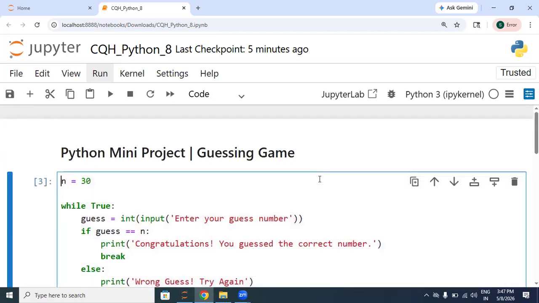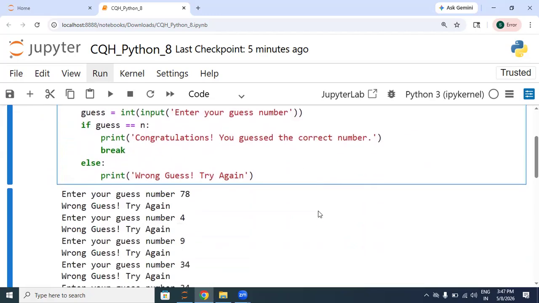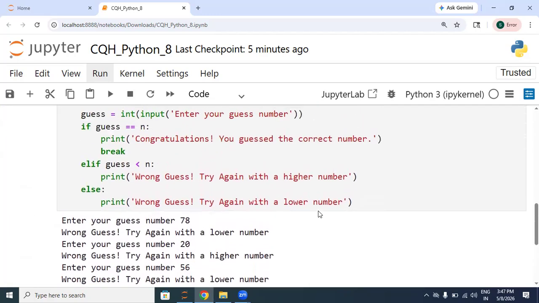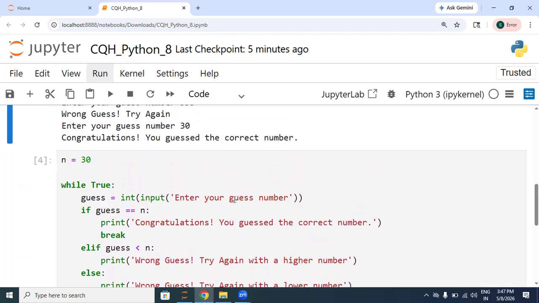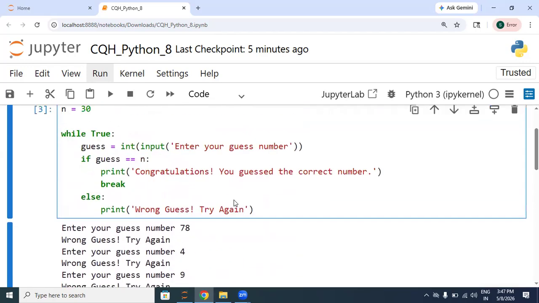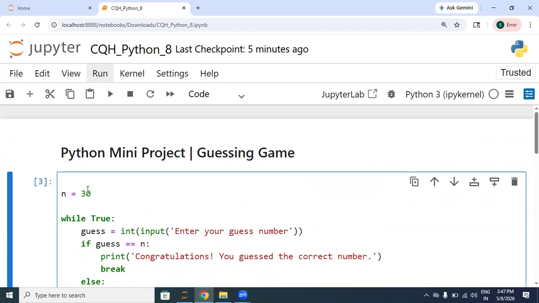Now we have created these two, and it will keep on asking the number from the user until the input is correct. We can also provide chances to a user. So let's say, this is your first method.